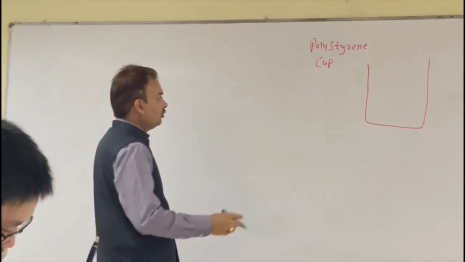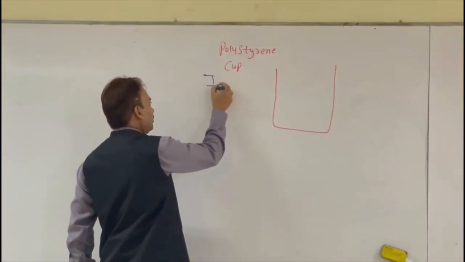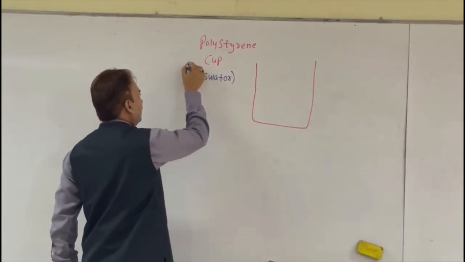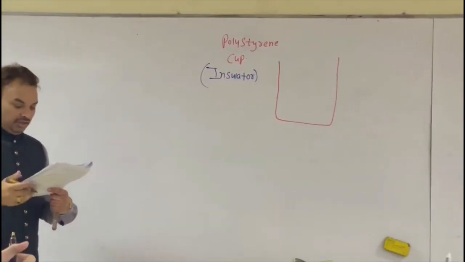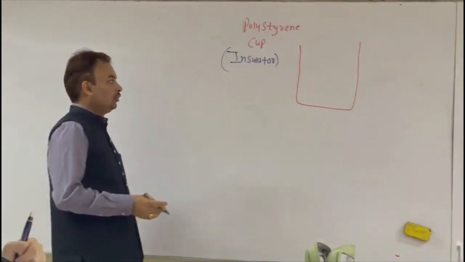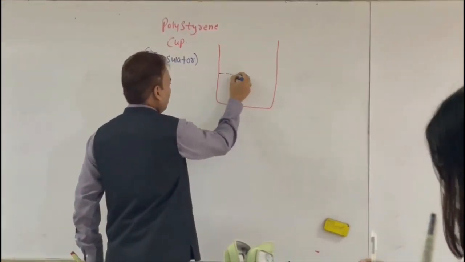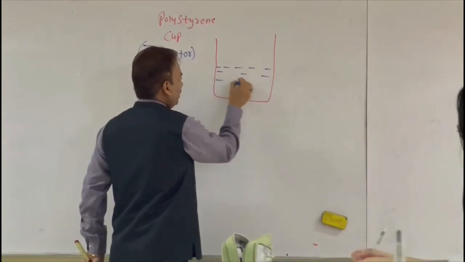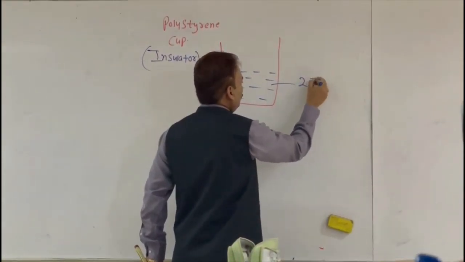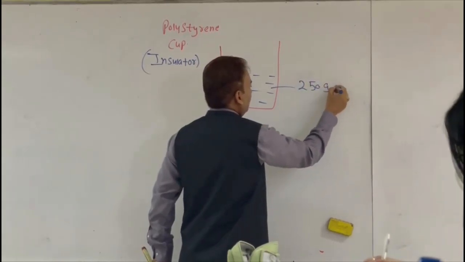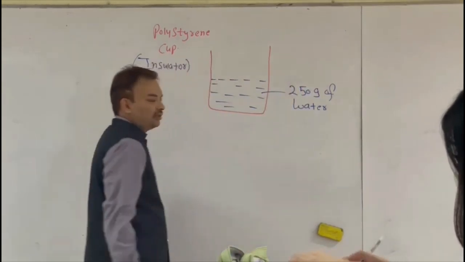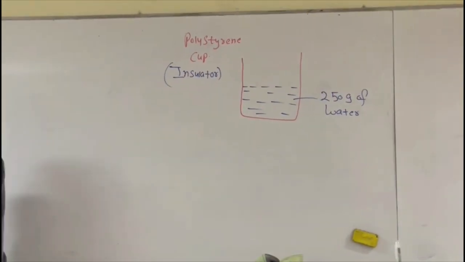So this is an insulator. And in this cup we take a sample of water, 250 gram of water is kept in this polystyrene cup.